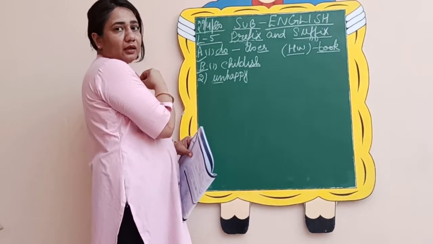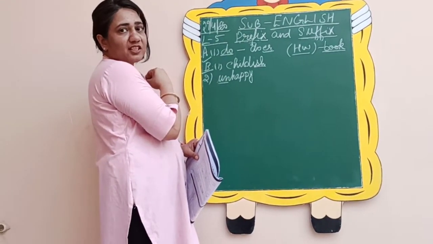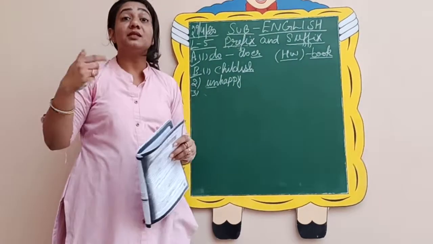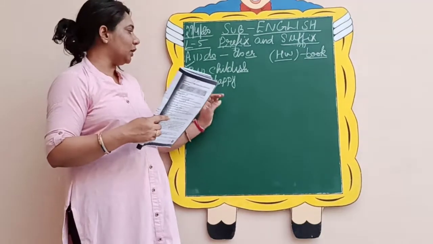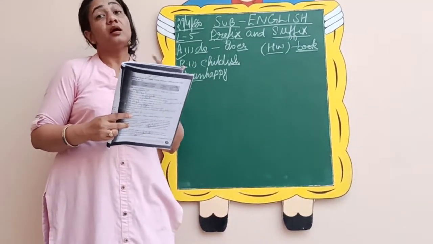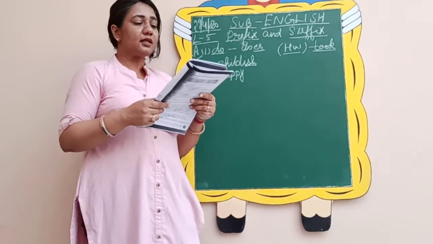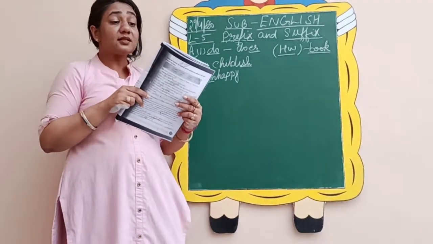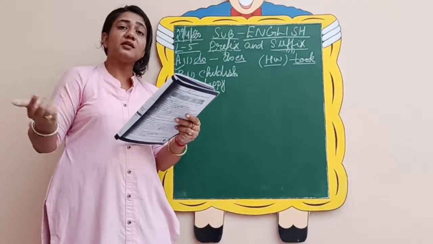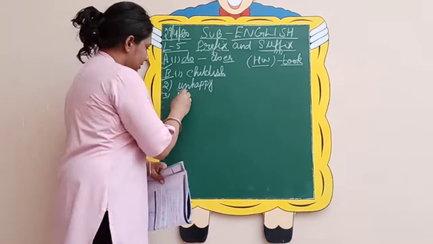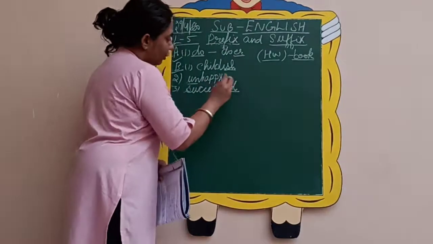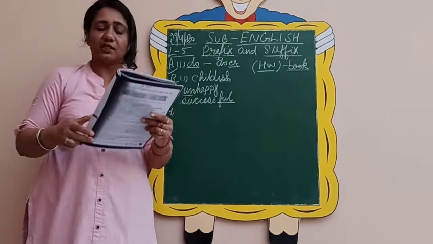What we had done is we have added a prefix un to make it unhappy. So this way we will see the sense of the sentence and we will choose what we have to add, whether a prefix or a suffix. He passed the exam. He was success in the second attempt. He passed the exam. He was successful in the second attempt. Success they have given you. Full you will add to make it successful.